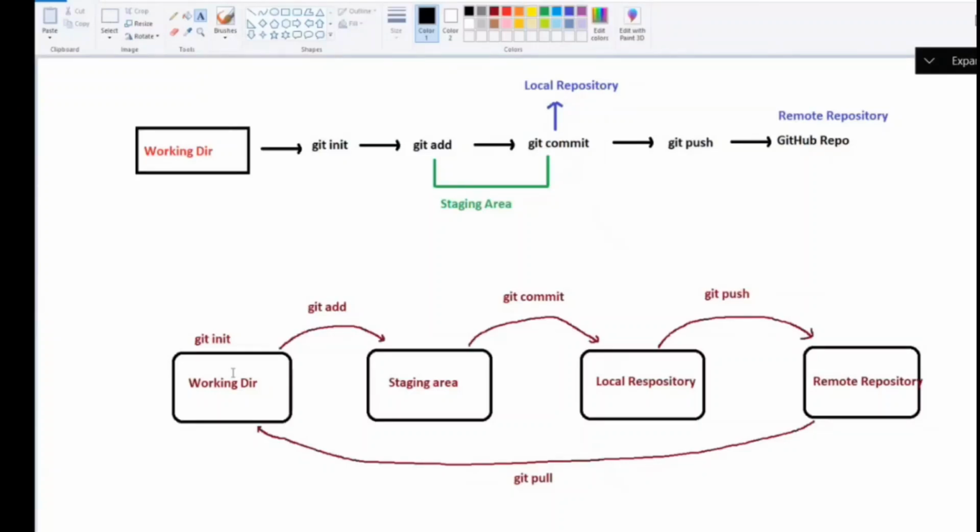So what is the command to move the files from working directory to staging area? Git add. What is the command to move the file from staging area to local repository? Git commit. And what is the command to push your files from local repository to remote repository? Git push. What is the command to get all the files from remote repository to local? Git pull. Super, you remember all this.